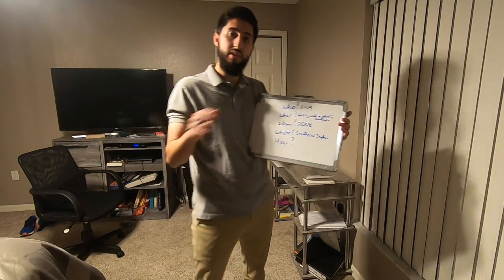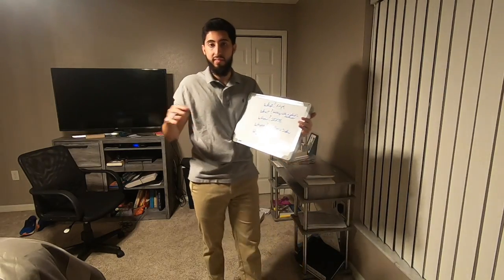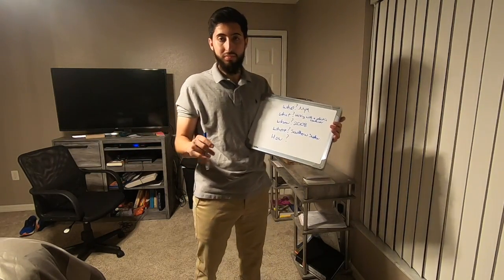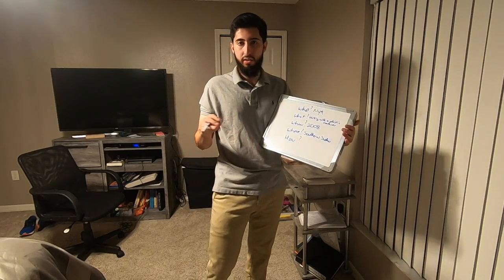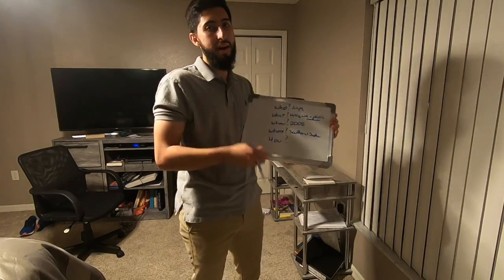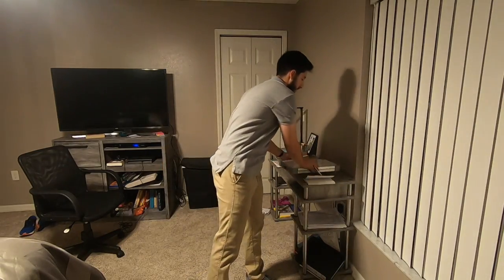So now what we're going to do is we're going to actually do the activity. So we modeled it for you, and now we're going to go ahead and do the activity. So what I'm going to do is I'm going to partner all of you up. You'll each have one partner, and you're going to read the second paragraph of A Long Walk to Water. And when you're done reading that second paragraph, read it silently, and then just nod to each other to let each other know that you guys are done reading.